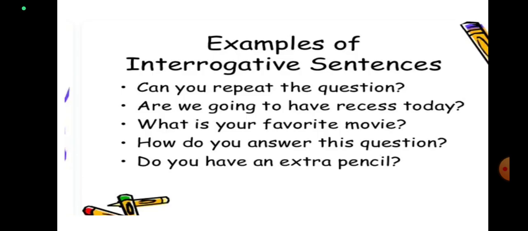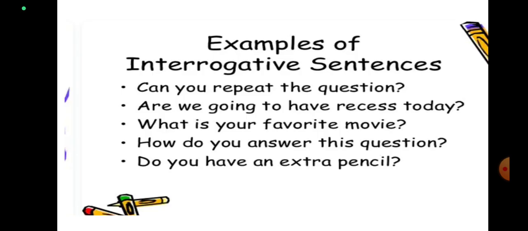These interrogative sentences are formed by putting the auxiliary verb before the noun for a yes or no type question. Or you can also have another type of question, that is by beginning the sentence with a WH word.